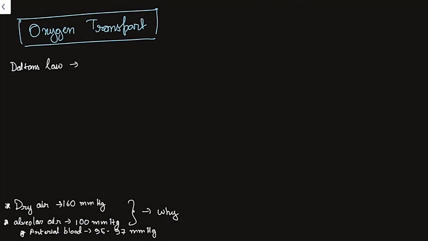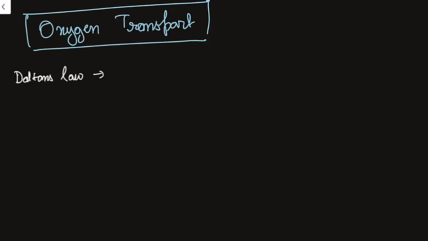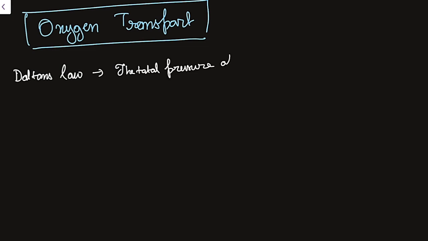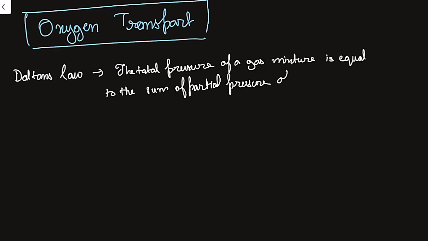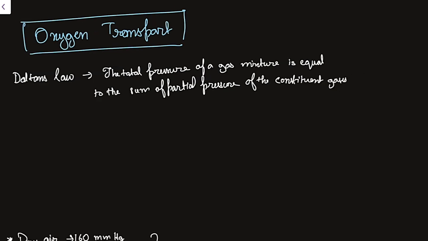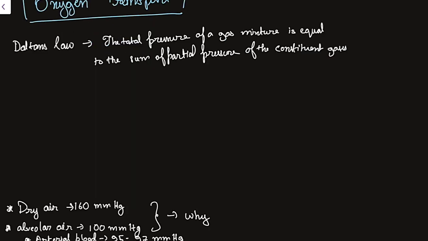Now we'll begin with the next topic, that is the transport of gases. First we'll have oxygen transport. Here is one law, that is Dalton's law. It says that the total pressure of a gas mixture is equal to the sum of the partial pressures of the constituent gases. So from this, the fraction or percentage of the constituent gas is known. Suppose in air there is nitrogen, oxygen and some other gases, and if we know their fractions, then we can simply calculate the total pressure of the gas mixture in the air. Means we can calculate the partial pressure of oxygen in air, partial pressure of nitrogen in air. So this is the utility of Dalton's law.